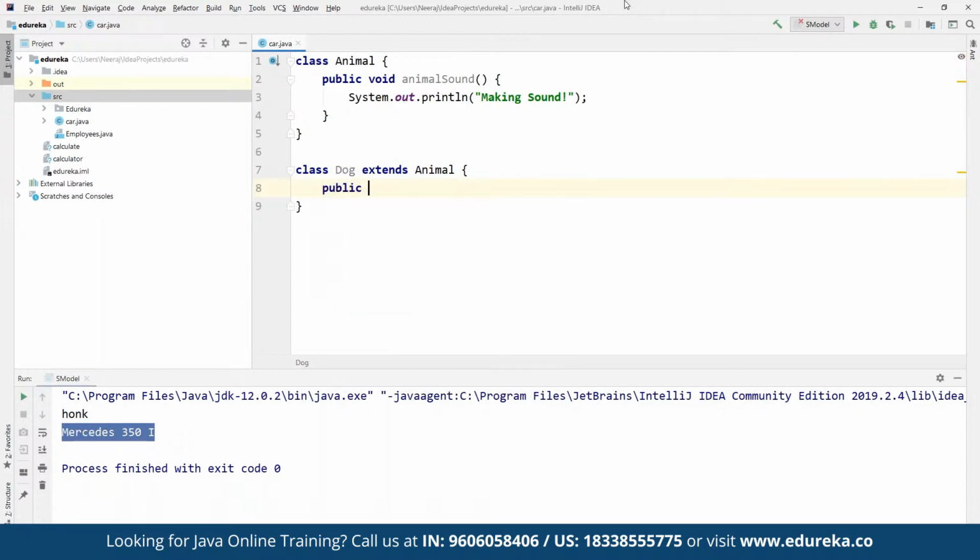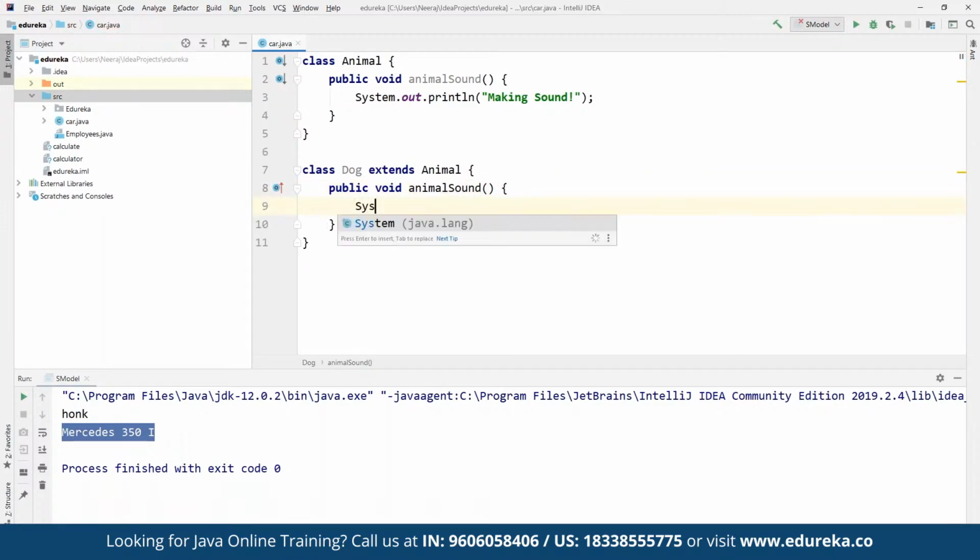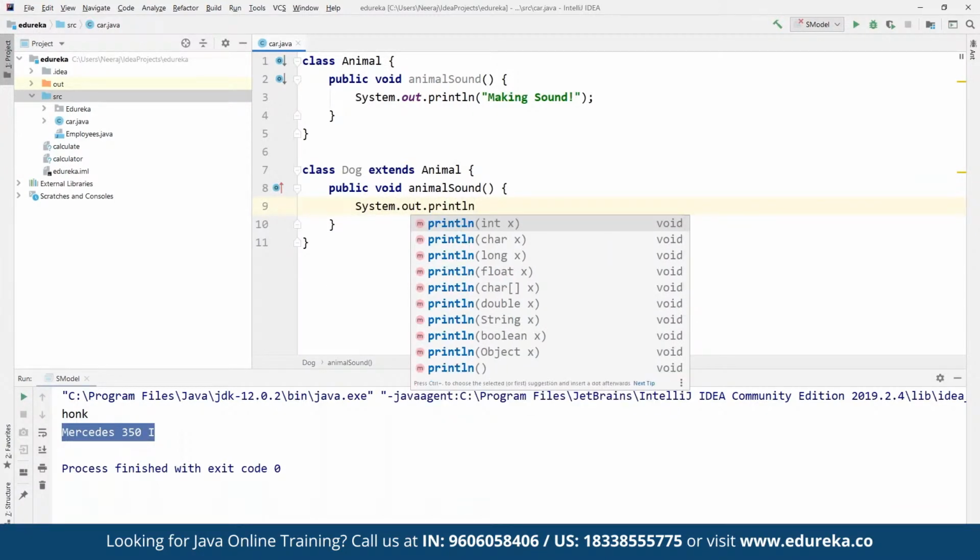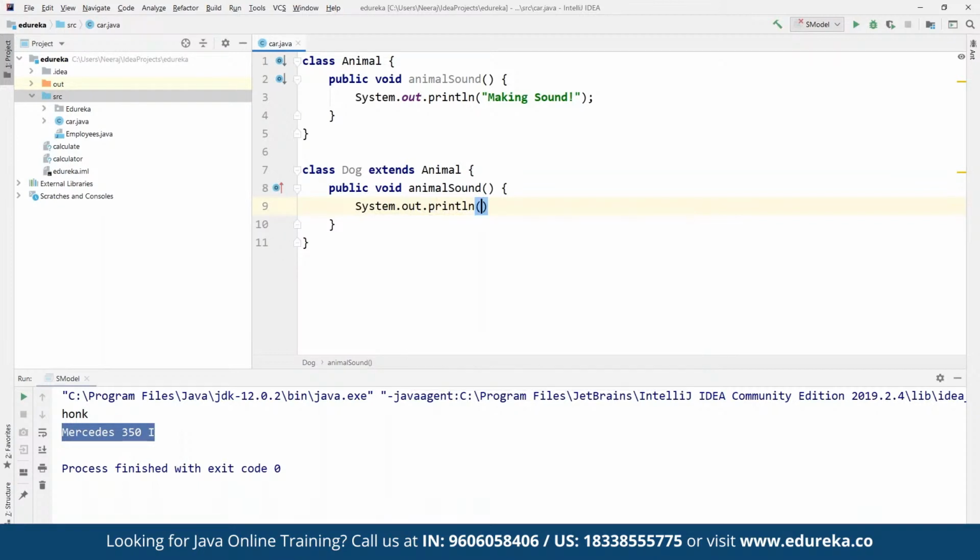Then we can define a public void animalSound, which we have already defined in Animal. Within animalSound, we define System.out.println, and then we define the sound for, suppose, a dog. So the dog makes a barking sound.